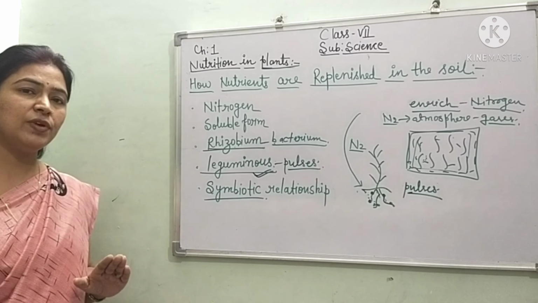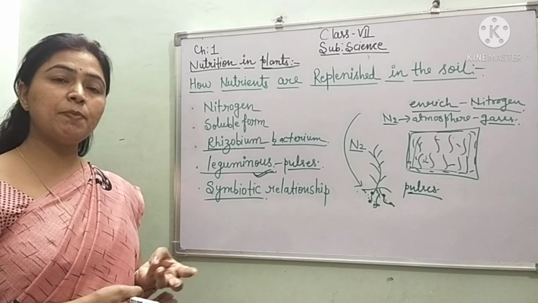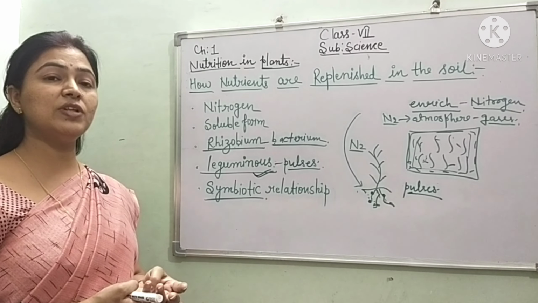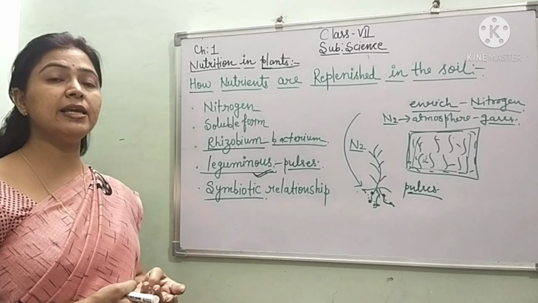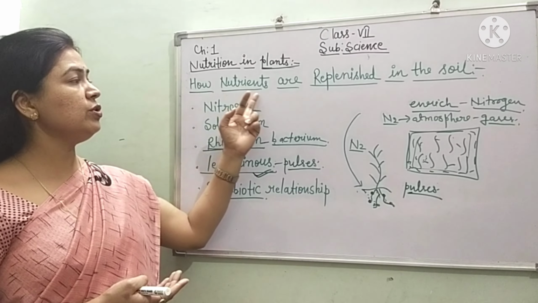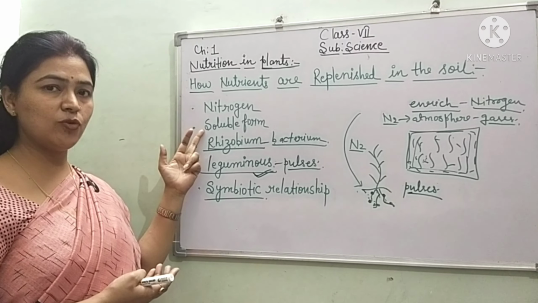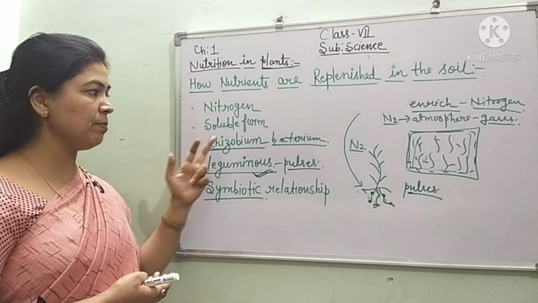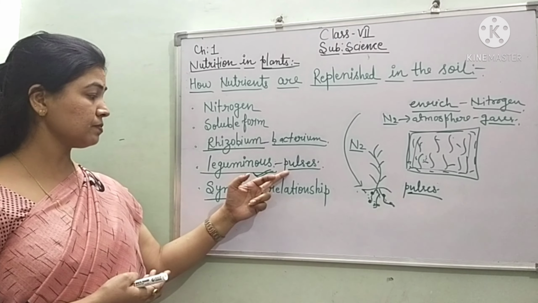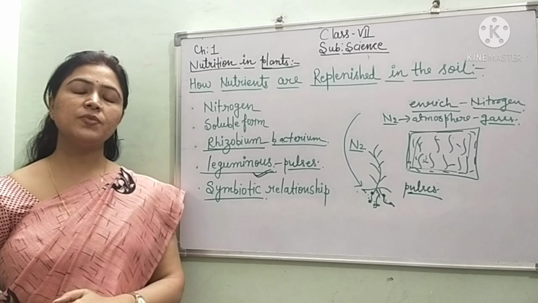In the second part of the video, we have done insectivorous plants, parasitic plants, saprotrophs, and symbiosis of the lichen. Lichen is the example, algae and fungus. And now in the third part, we have done the main topic, how nutrients are replenished in the soil. That is, nitrogen is converted into soluble form by Rhizobium bacteria, which are present in leguminous plants like the pulses. And that is known as a symbiotic relationship. Thank you, children.